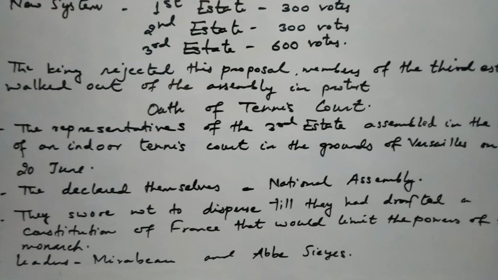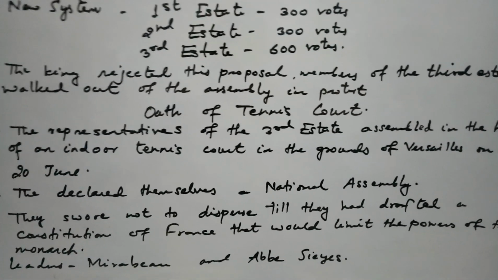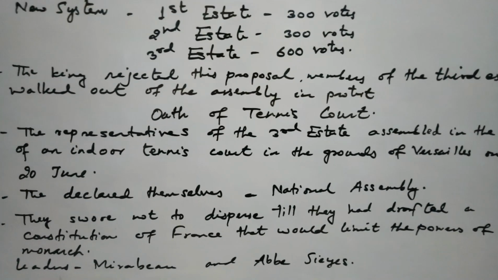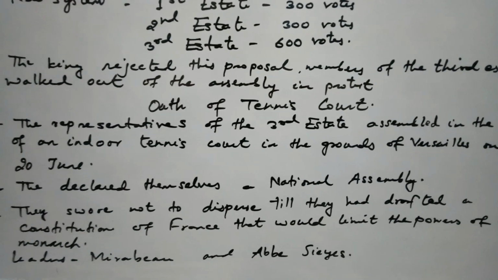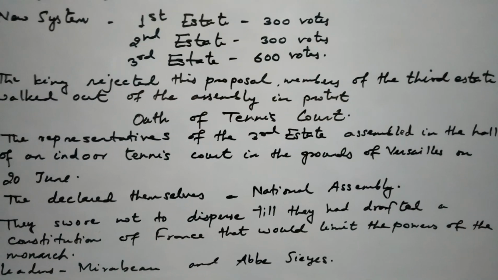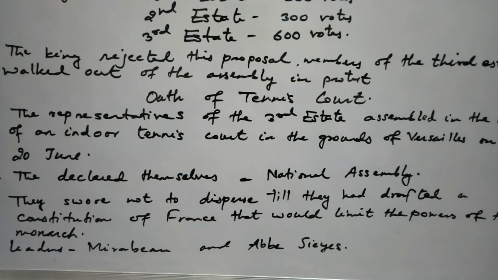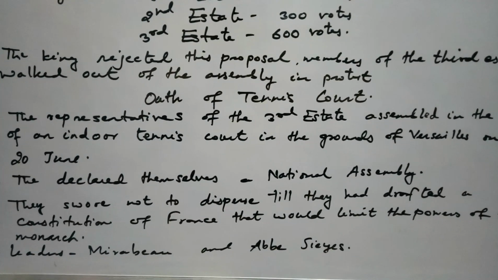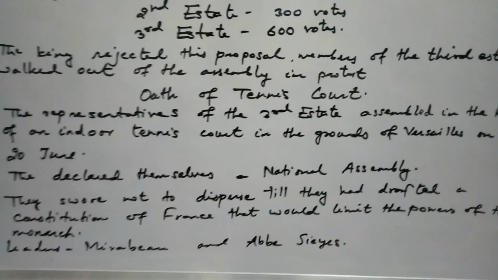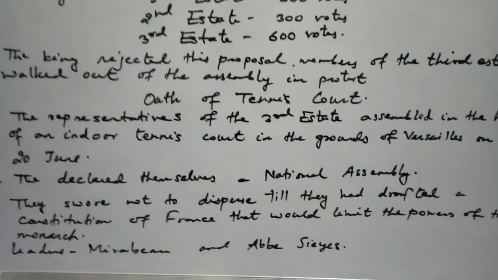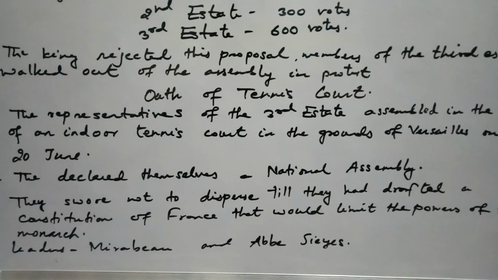They swore, means they took an oath, not to disperse till they had framed the constitution of France that would limit the powers of the monarch, the king. They were led by Mirabeau and Abbe Sieyes. The oath that they had taken came to be known as the Oath of the Tennis Court.